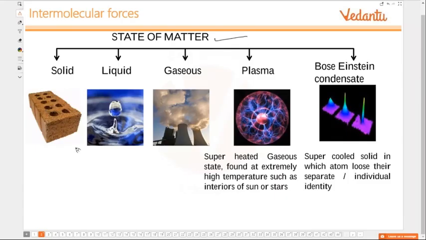States of matter: solid, liquid and gaseous state. We studied this in basic concepts in chemistry, correct? Yes, how they are classified and all this. So we are not going into the details of all this.